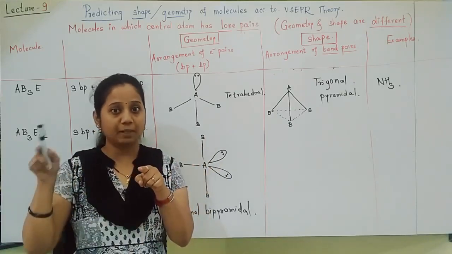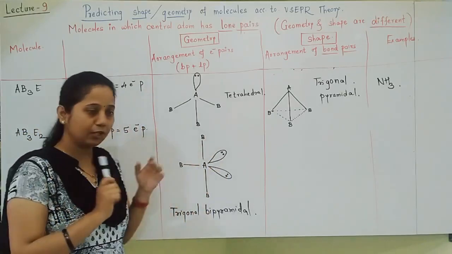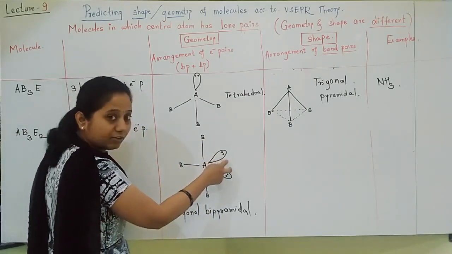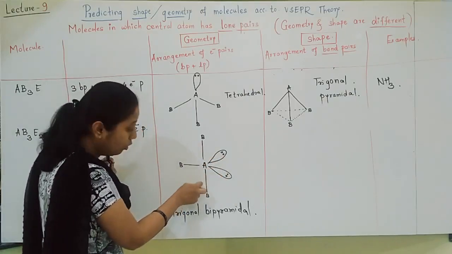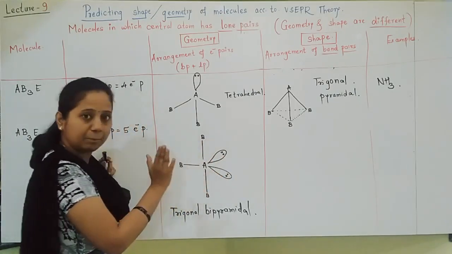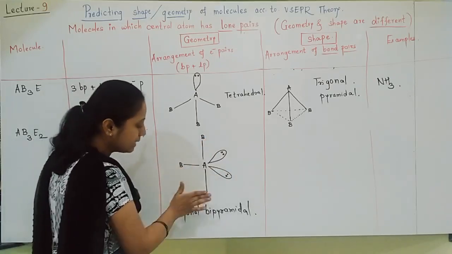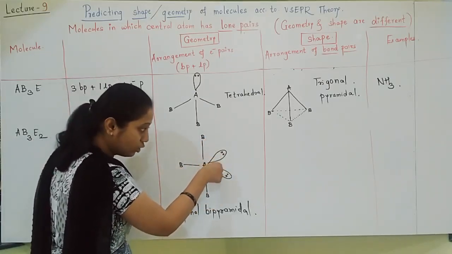So here you can see repulsion is between lone pairs, lone pair and bond pairs, and bond pairs. Here you can see all types of electron pairs. In this example especially, lone pairs are also there. They are also repelling.